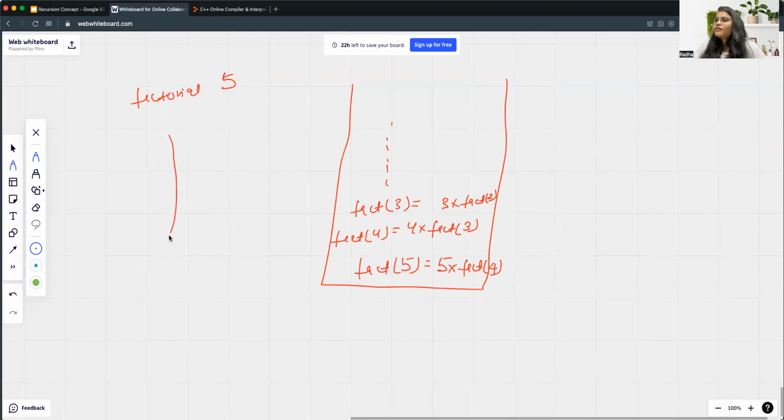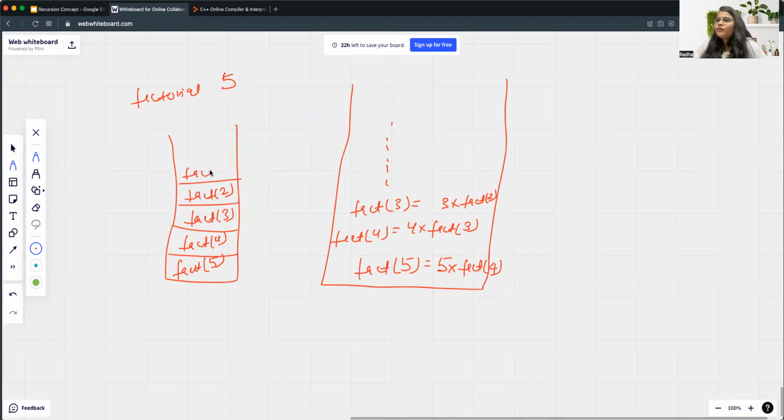Let's make a smaller stack and keep it simple. First, the call will go for factorial of 5. Then the call will go for factorial of 4, then factorial of 3, then factorial of 2, then factorial of 1, then factorial of 0, right? This is the base condition, for which we already know the solution.